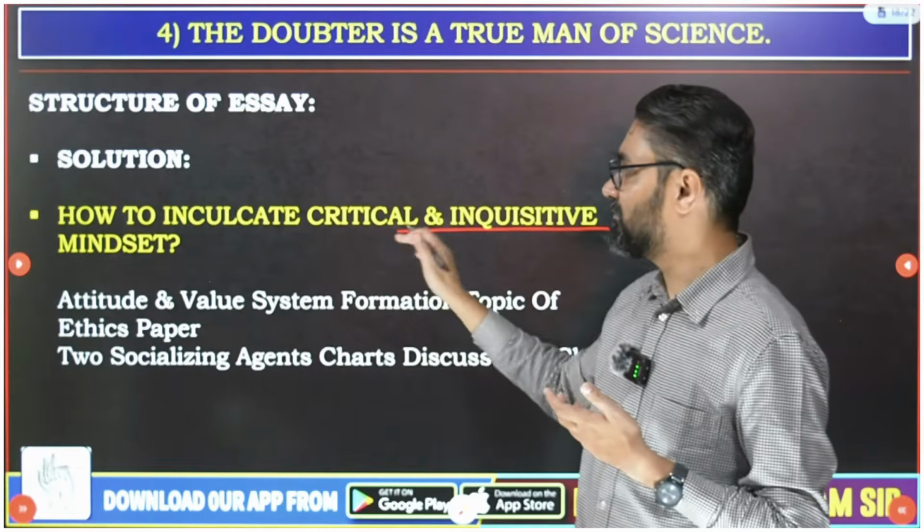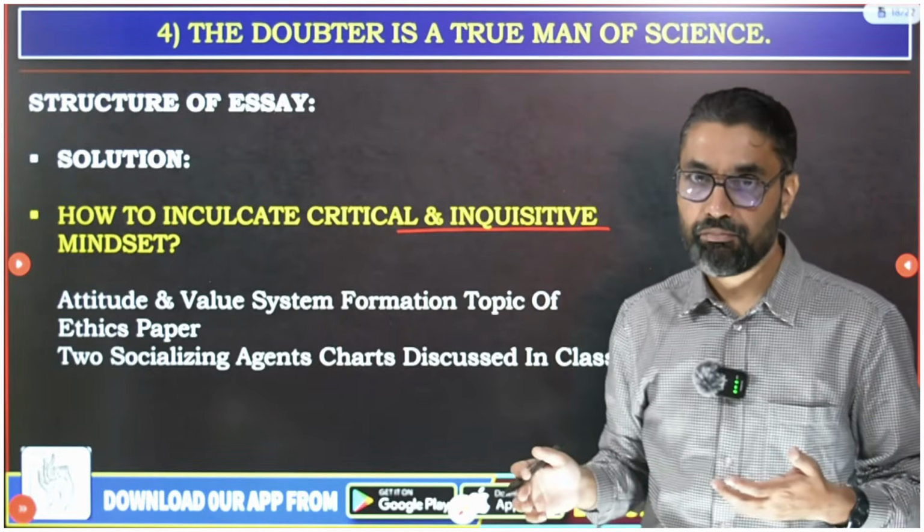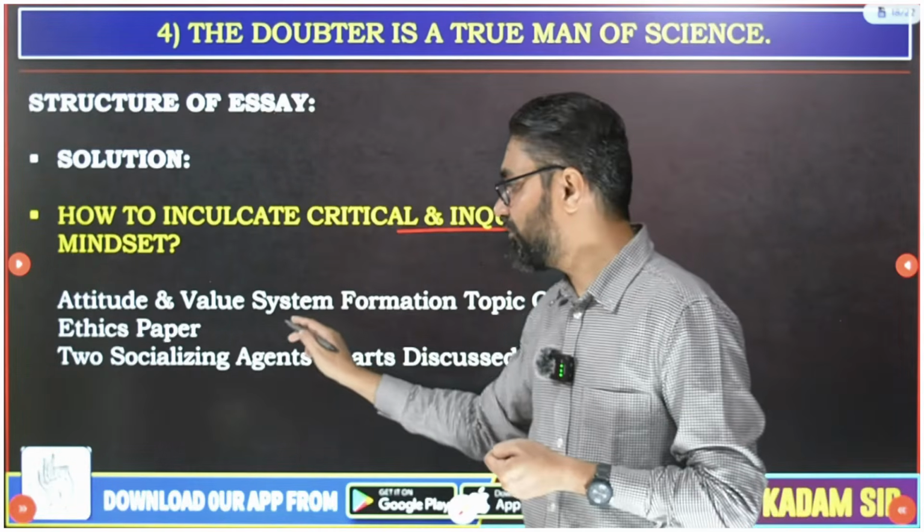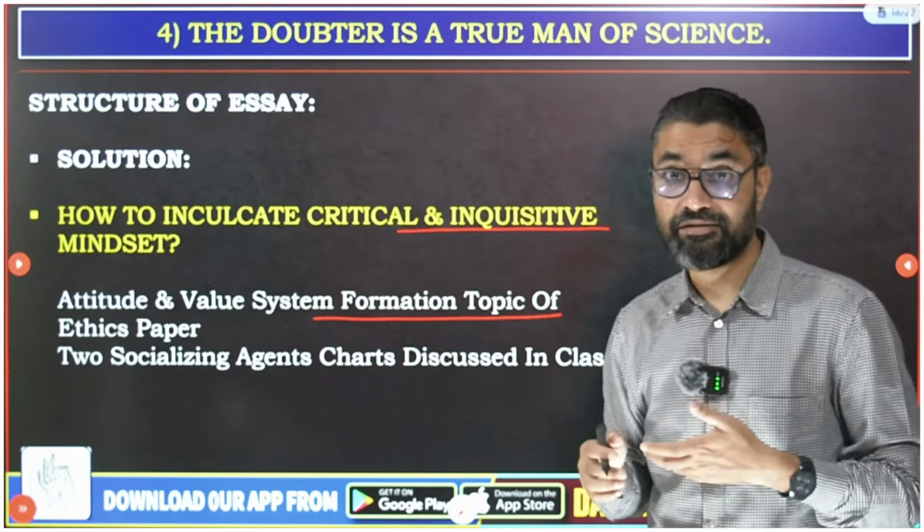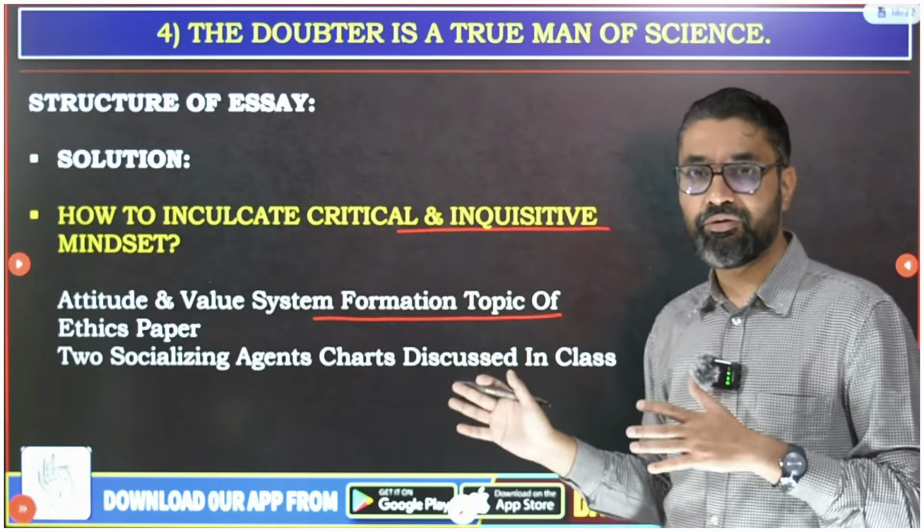And write 150 words on how to inculcate this critical inquisitive mindset. And after that, guys, the attitude and value system formation topic of the ethics paper, you can use it here. Okay, that will be of great help.